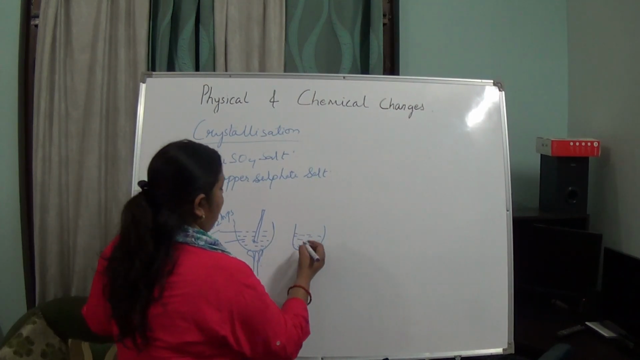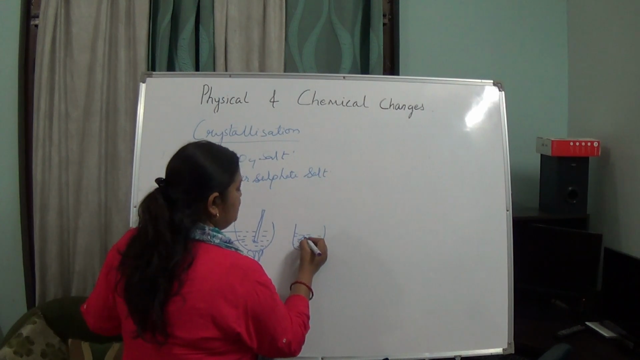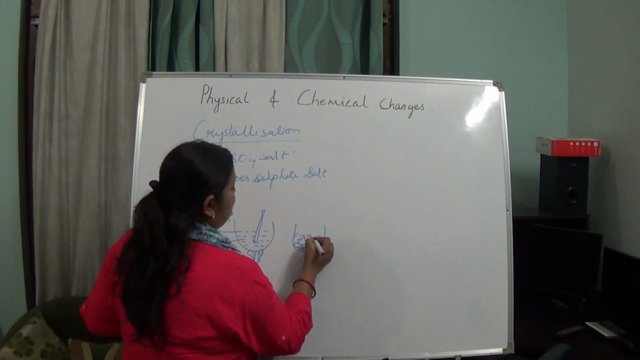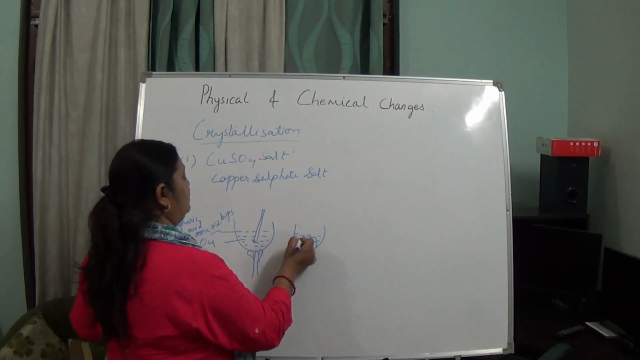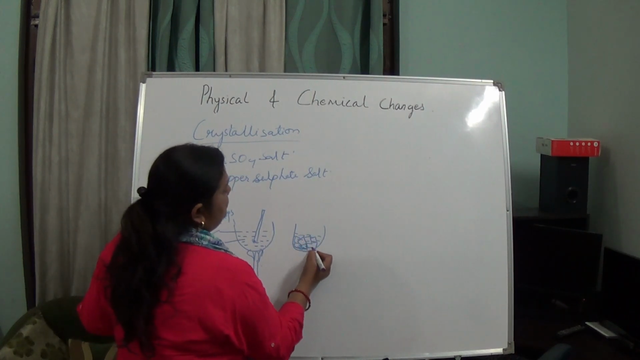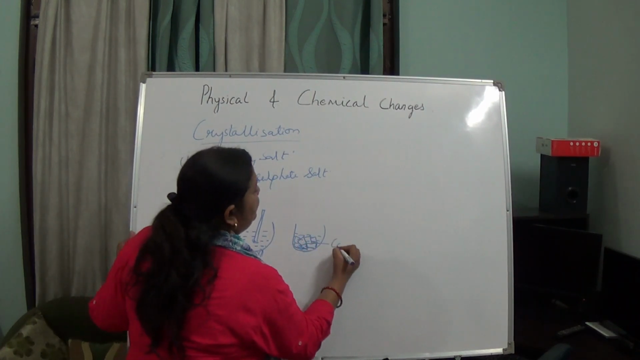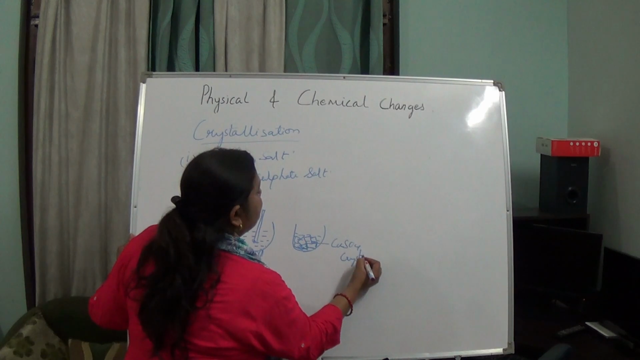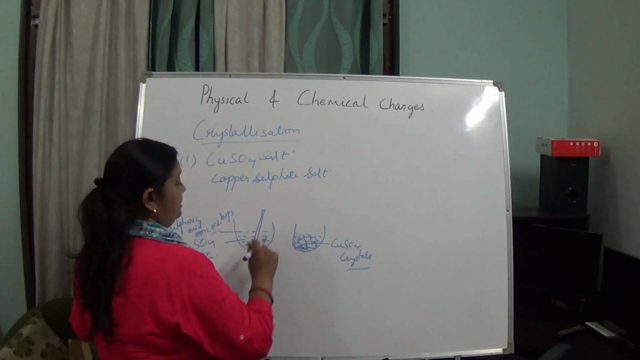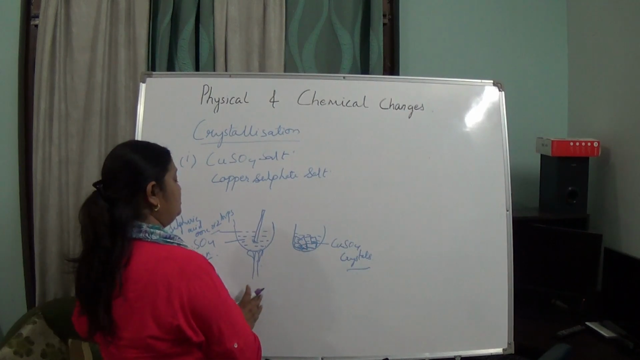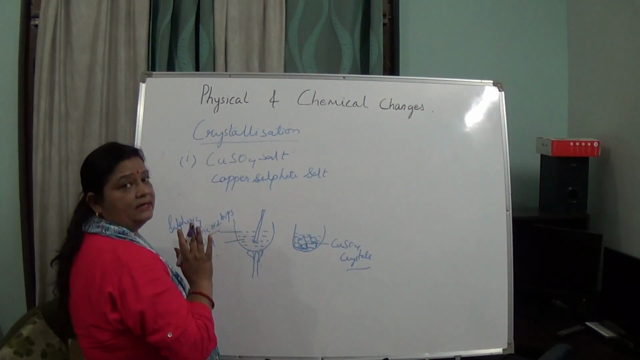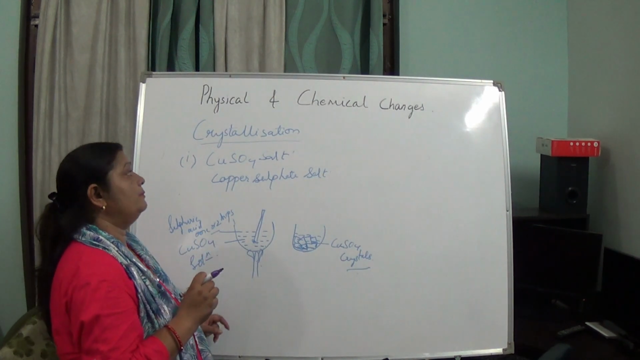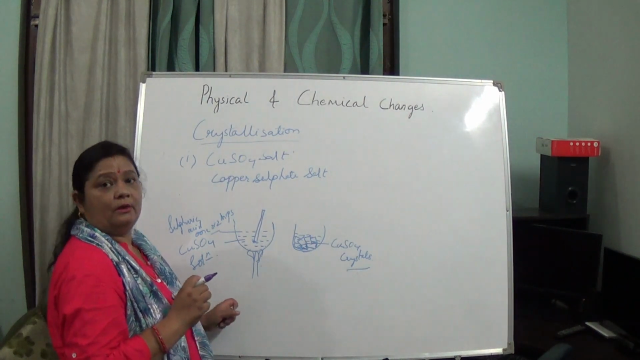Here we will be getting pure crystals of copper sulfate, and these are big crystals, not small. You can hold them properly and recognize that these are copper sulfate crystals. In this process we are obtaining pure crystals of copper sulfate, so this process is known as crystallization. And this is all about this chapter, physical and chemical change. We come to the end of this chapter. Okay, good day, take care.